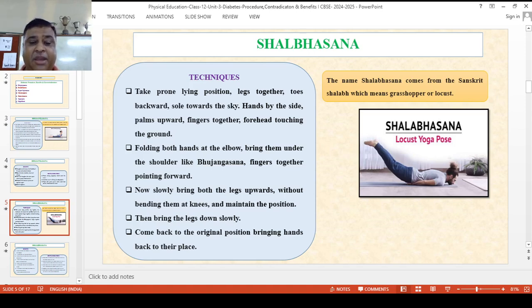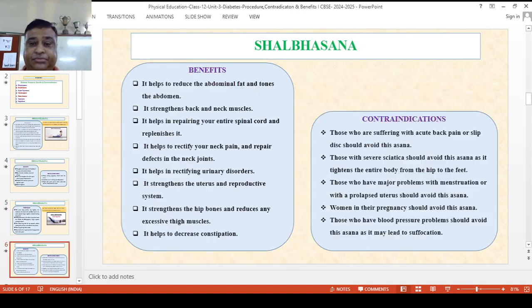Now slowly bring both the legs upward without bending the knees and maintain the position. Then bring the legs down slowly and come back to the original position and bring the hands back to their place. Now what are the benefits of Shalabhasana?